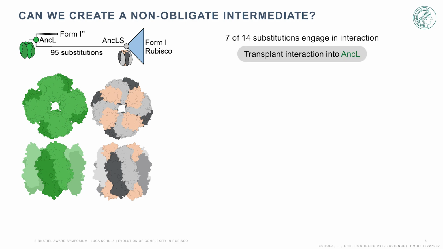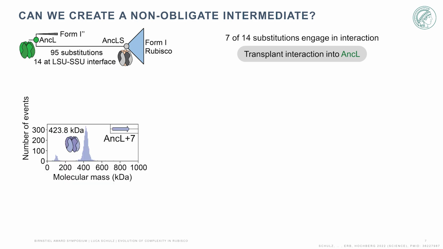I then decided to basically transplant these substitutions into UNC-L. So if an alanine changes to a glycine, I will take the glycine and put a point mutant into UNC-L. With this, I created a 7-mutant construct, which I termed UNC-L plus 7, which was highly soluble on its own, functional and everything. It behaved very well.